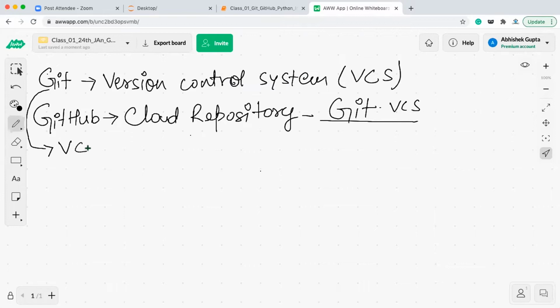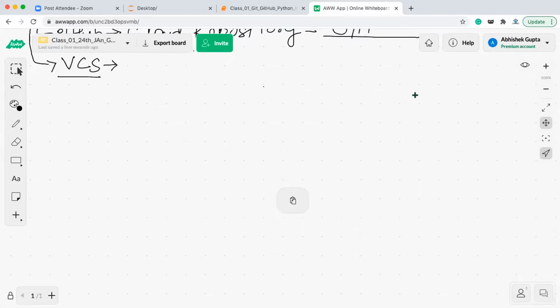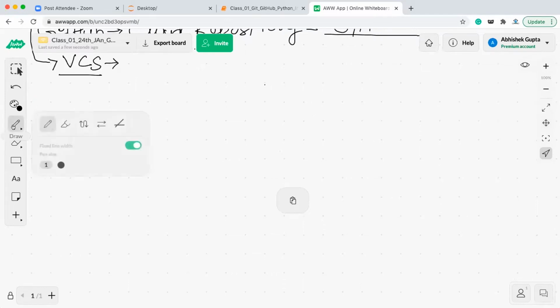To understand the version control system, we need to go back into the history a little bit, about project management, how we can manage a project. In the initial days, let's say you are working in a company and you are working on some project. How can you manage things, and how can you save all the changes you are making for a project? There are different ways.